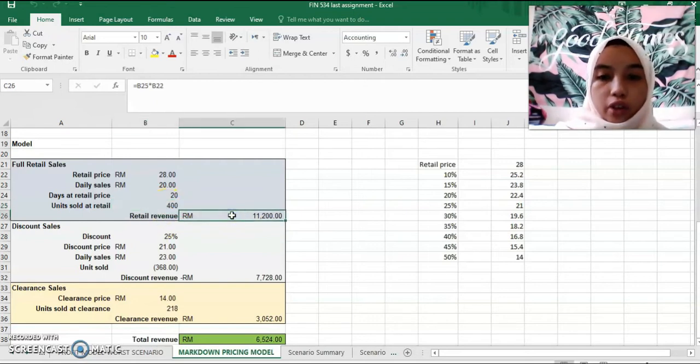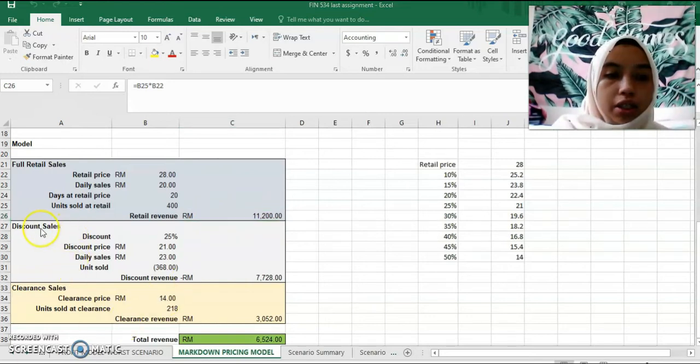As for the retail revenue, it is RM 11,200. It is the units sold at retail multiplied by the retail price. So the total retail revenue is 11,200.